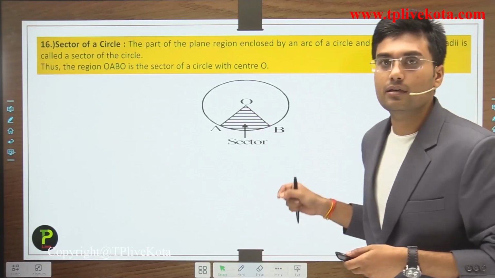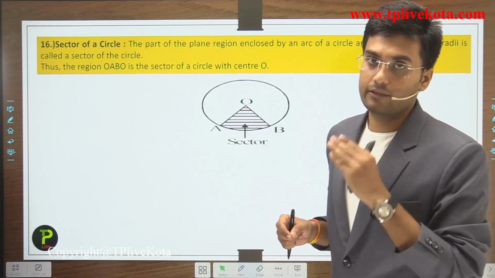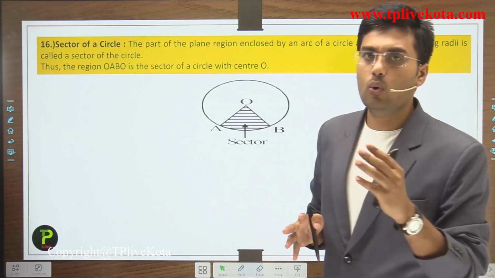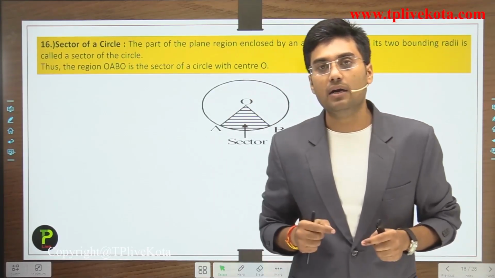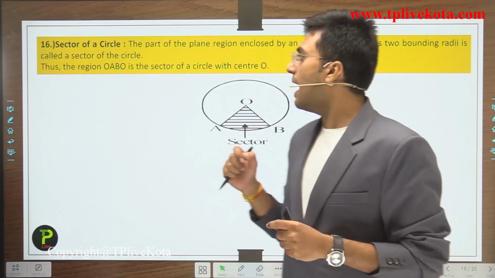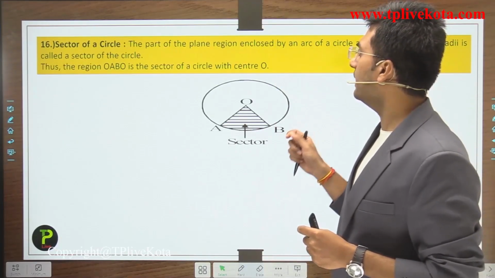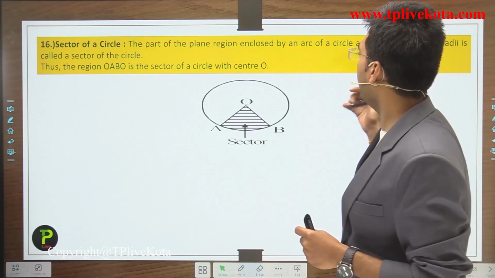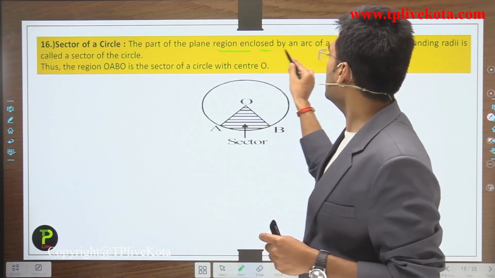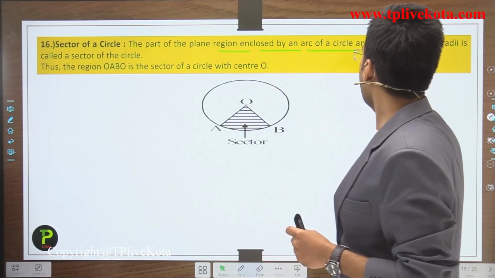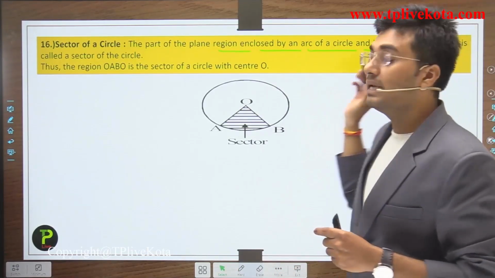Sector of the circle. The next term is what? Sector. So students, this is also a part of circular region, the part of plane region enclosed by an arc of the circle. It is the region enclosed by an arc of a circle and its two bounding radii.